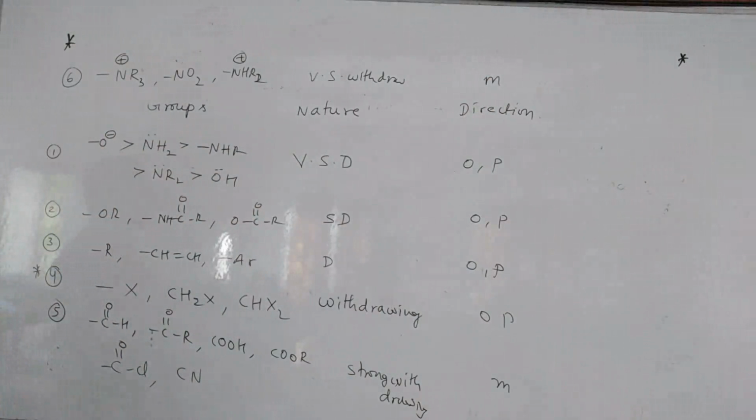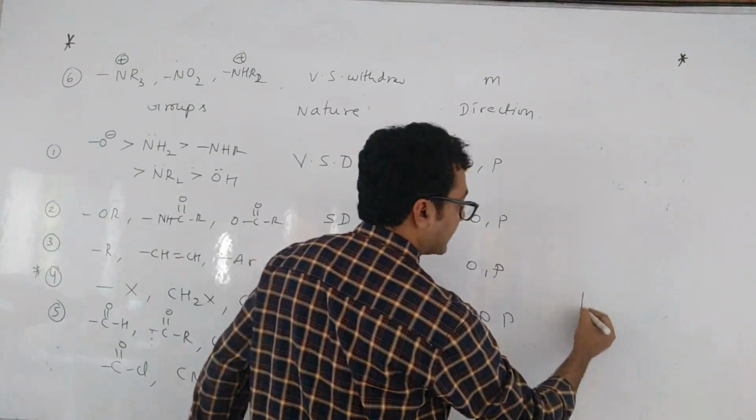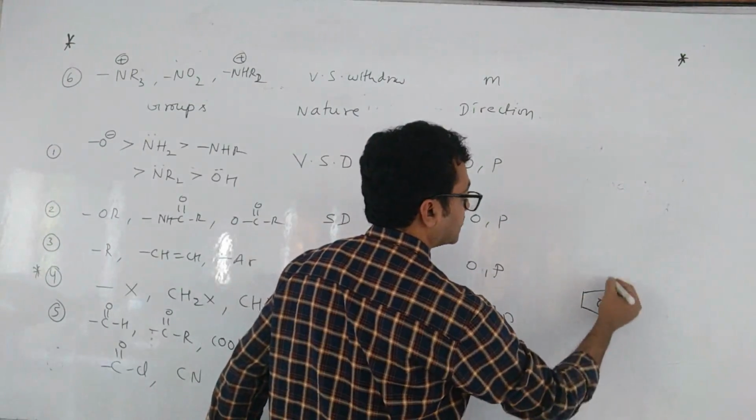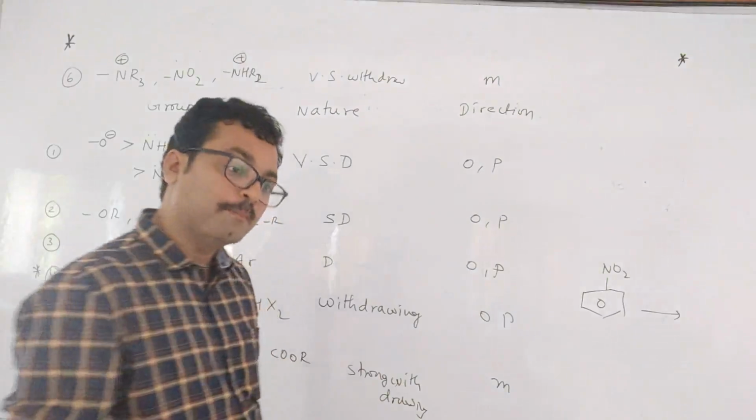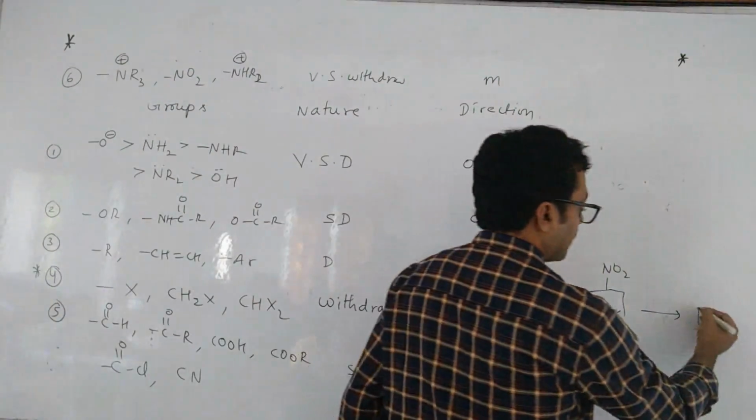Suppose I have taken nitrobenzene and I did nitration. So which product will come? First bench, nitrobenzene I have taken and I did nitration. You will get ortho, para, meta, what will you get? Nitrobenzene nitration. So the meta dinitro product will come.